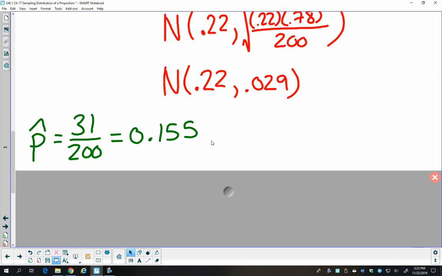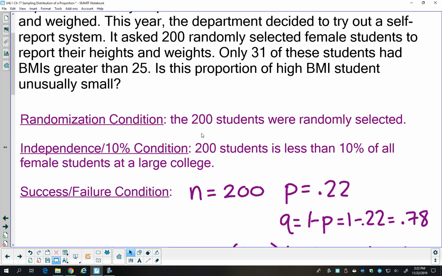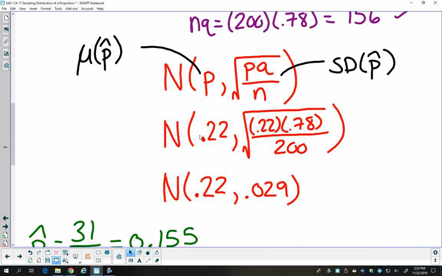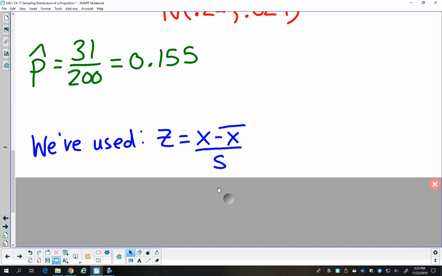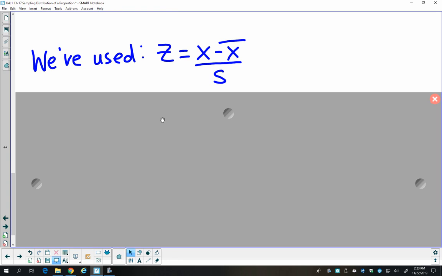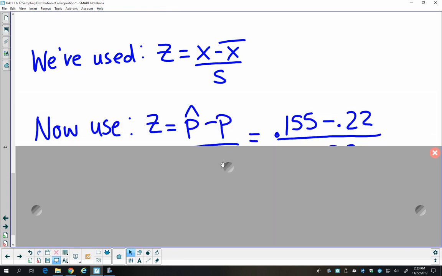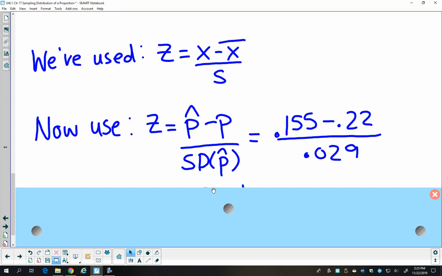And so the question here is, is this sample unusual? When we talked about being unusual earlier in the year, we calculated a z-score using this formula. Well, we need to massage this a little bit because now we're talking about proportions, and so it looks something like this: p hat minus P over the standard deviation of our sampling model.